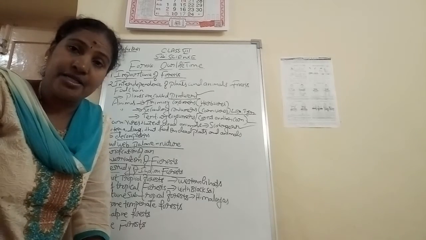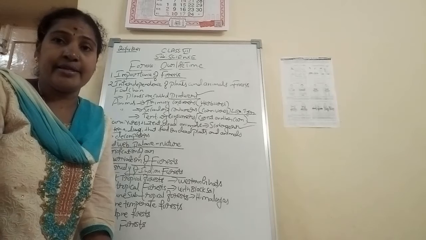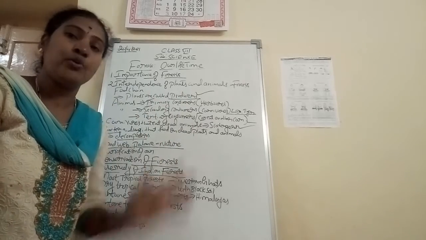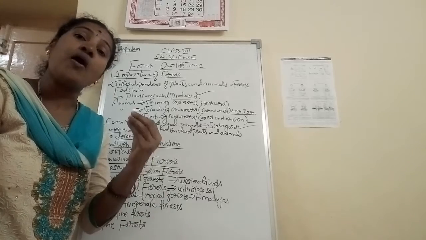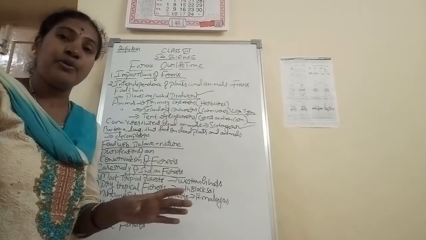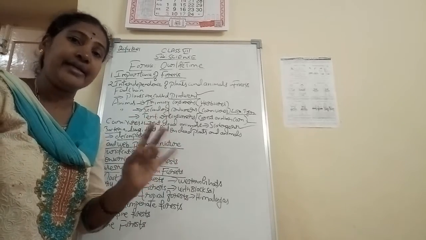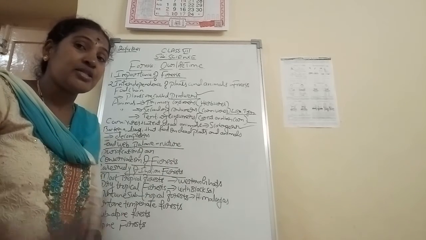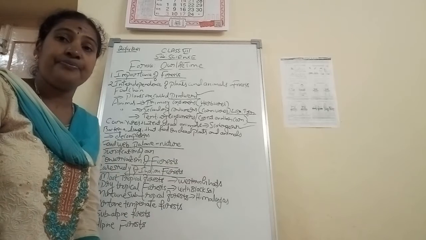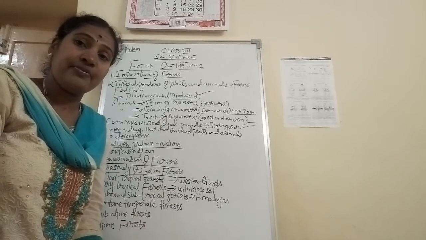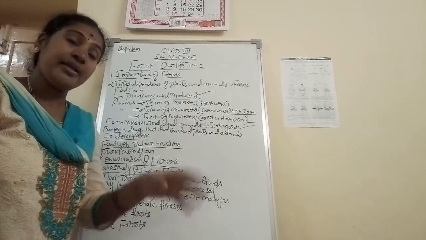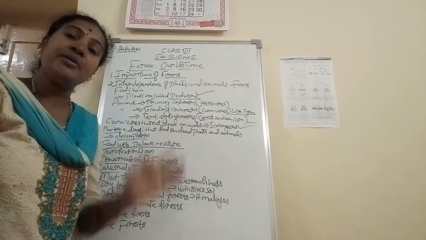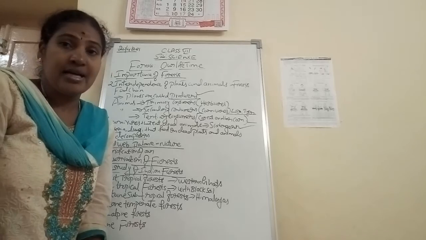Now balance in the nature. How there will be a balance in the nature? Think that in the forest area only the herbivores are there. There is no carnivores at all. Only herbivores. Herbivores means giraffe, deer, like that. Only herbivores are there. Then what will happen? The percentage of the grass and the small plants, there is a shortage. It will happen for the herbivores. Correct? So many herbivores are there, not even a single carnivore. Then there will be a shortage of the food, mainly the grass and the plants.